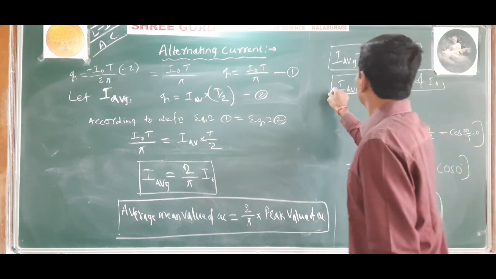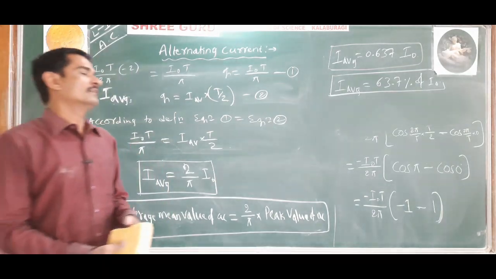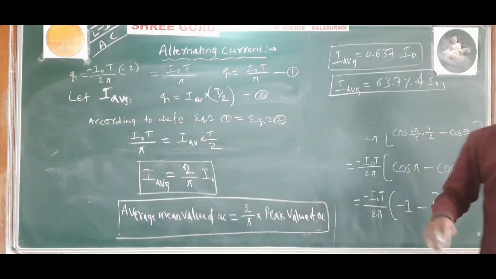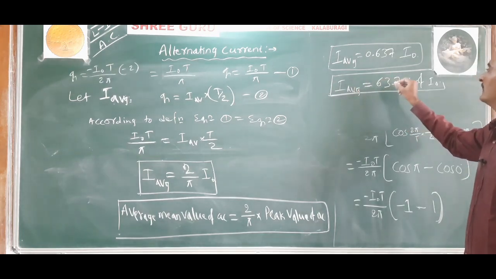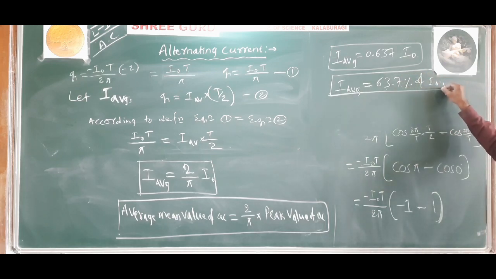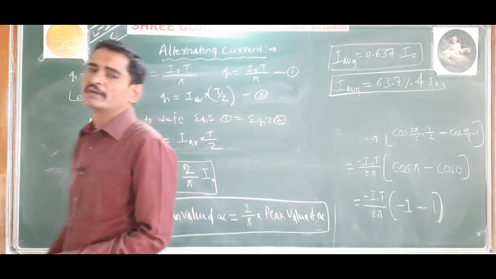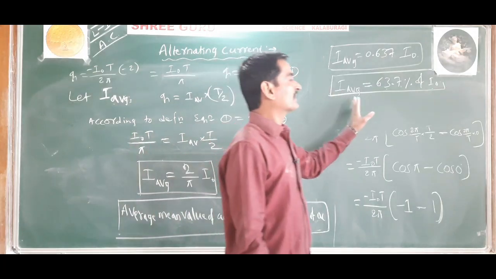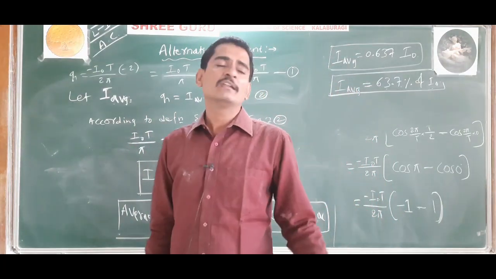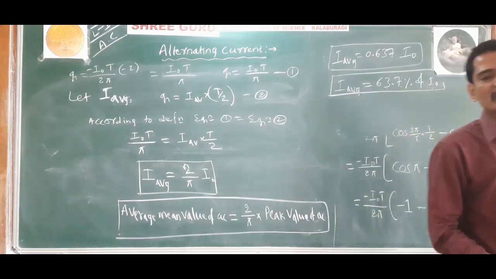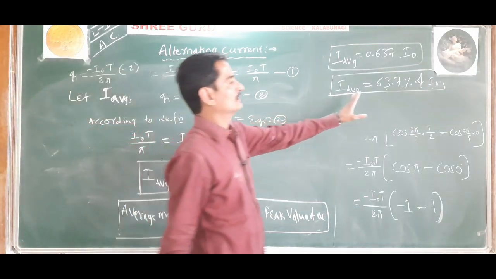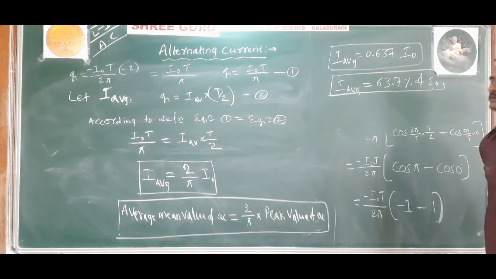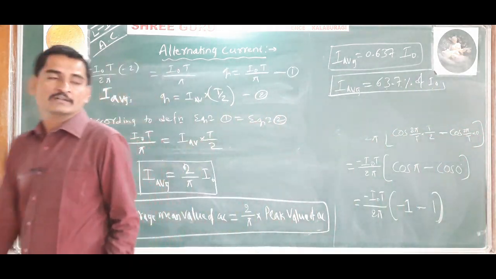That is, the mean value of AC over a half cycle. The average value of AC over a half cycle is equal to 63.7% of the maximum value, or peak value. Understood? Got the idea? So this is how you will write the average value. This is the value of average current.